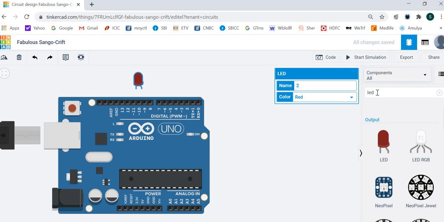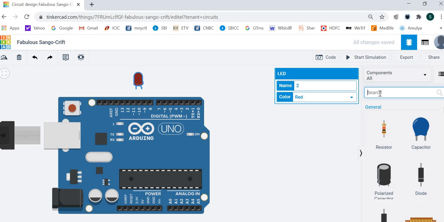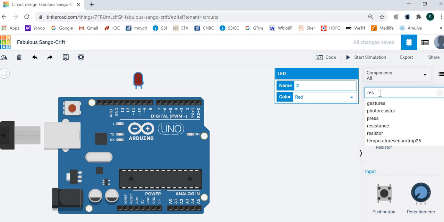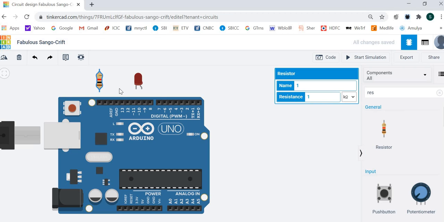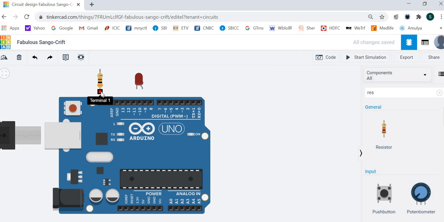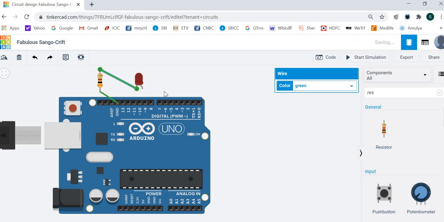and we need one resistance for current limiting. Otherwise the LED will burn. So one resistance. Select the value of resistance about say 300 ohms. Now connect the circuit. Resistance will be connected to ground. Another terminal of resistance will be connected to the cathode, and the anode will be connected to pin number 9.